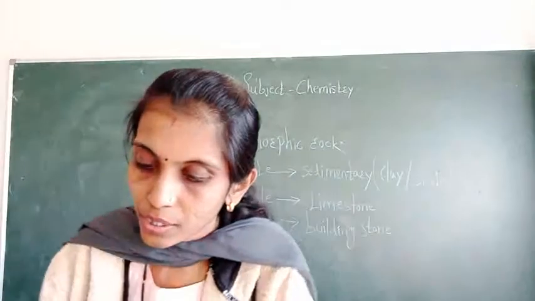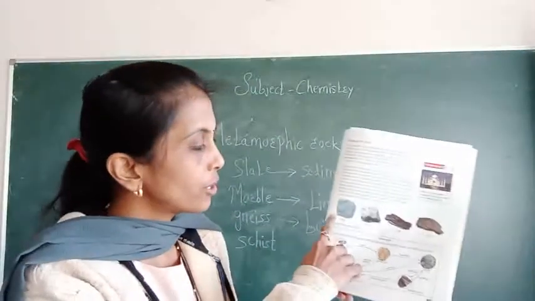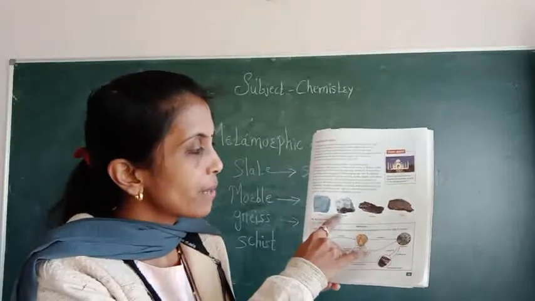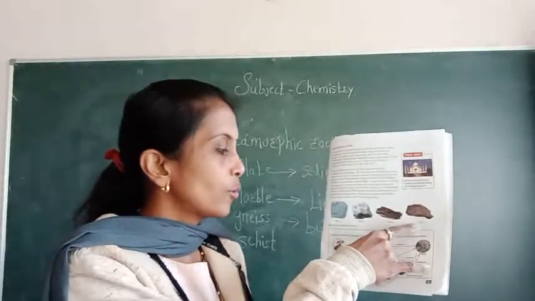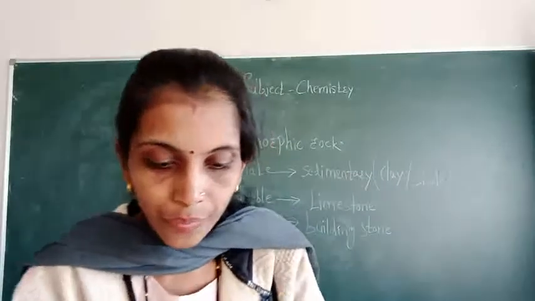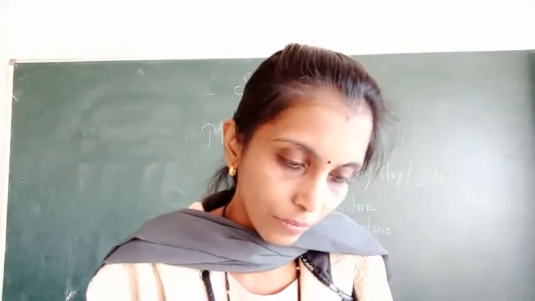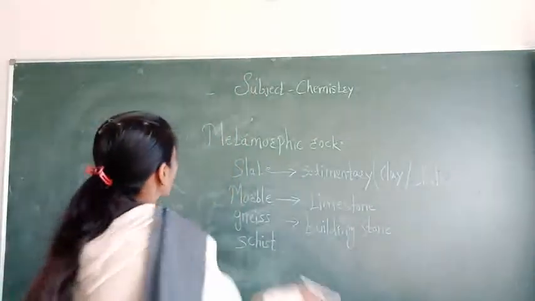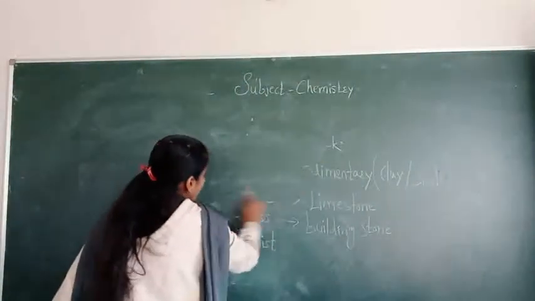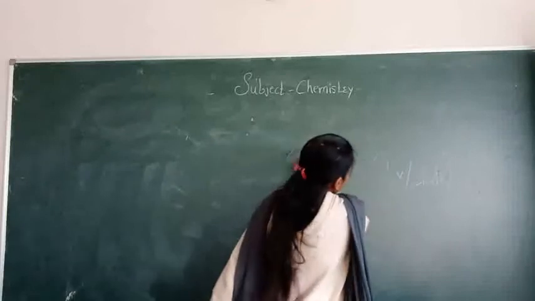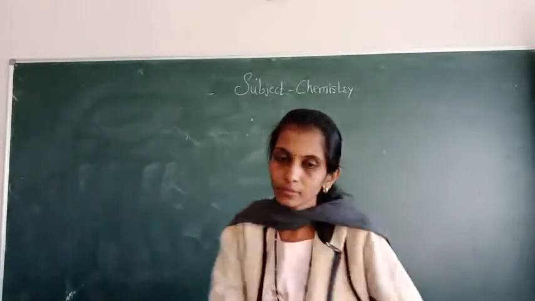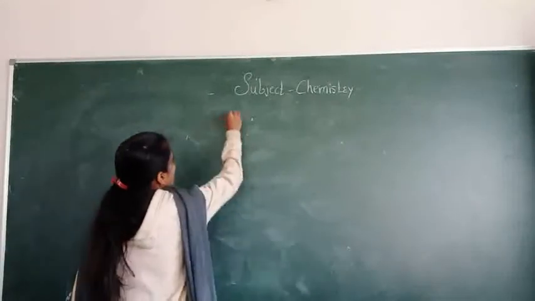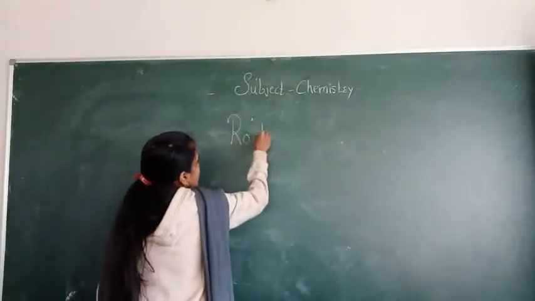See here at page number 59, there are types and pictures of slate, marble, gneiss, schist. Okay, so see, the rock cycle is given here. Draw that rock cycle. Take out your notebook.